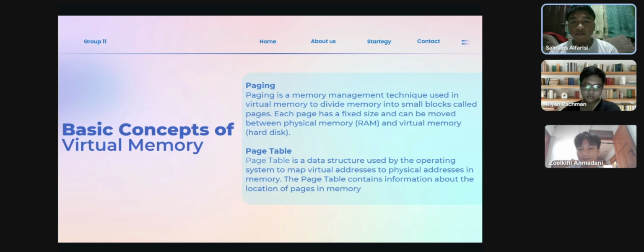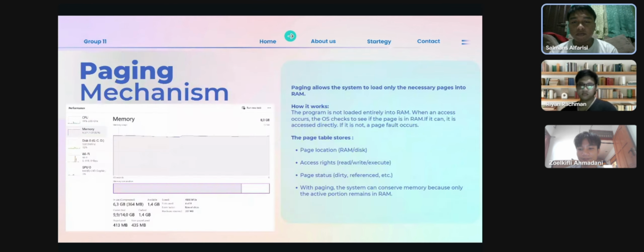Next, paging mechanism. Paging allows the system to load only the necessary pages into RAM. How it works: the program is not loaded entirely into RAM. When an access occurs, the operating system checks if the page is in RAM. If it is, it is accessed directly.